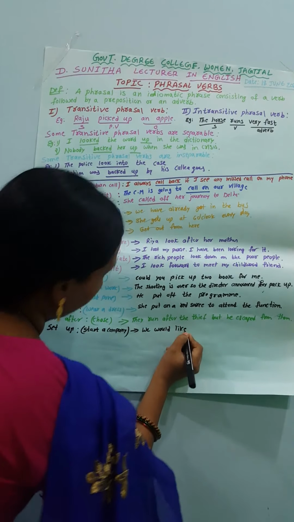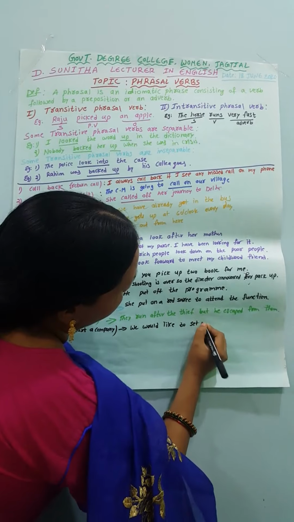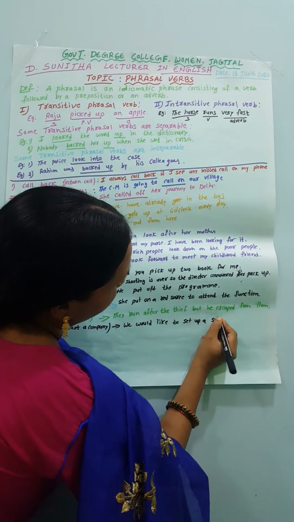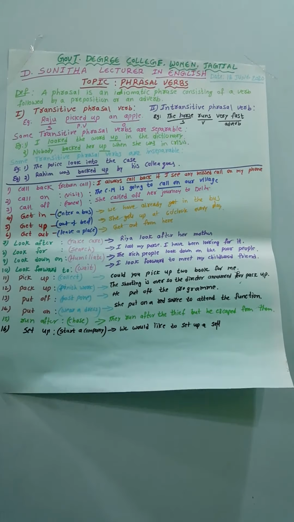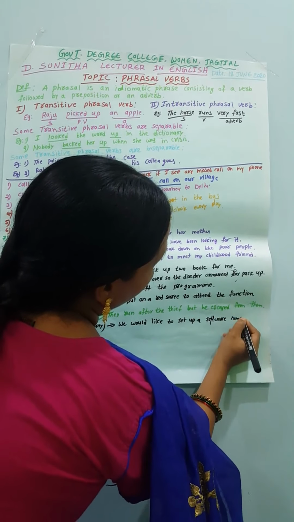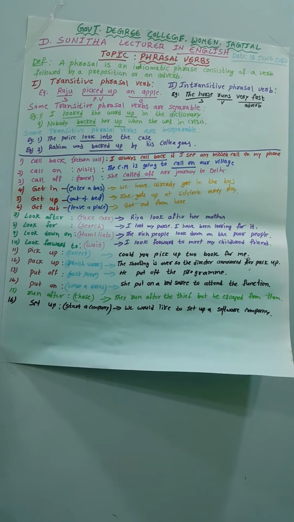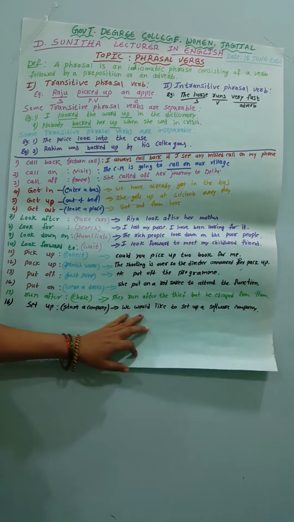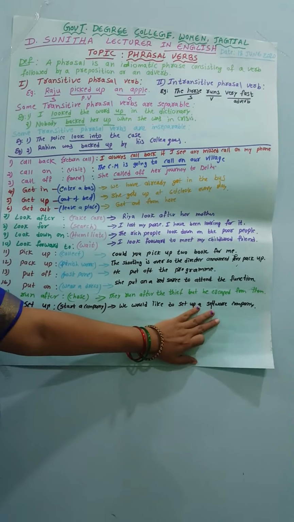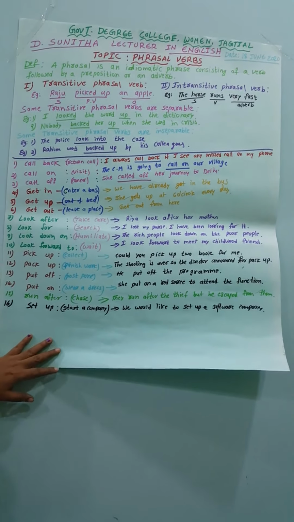See the example of set up: start a company. We would like to set up a software company.